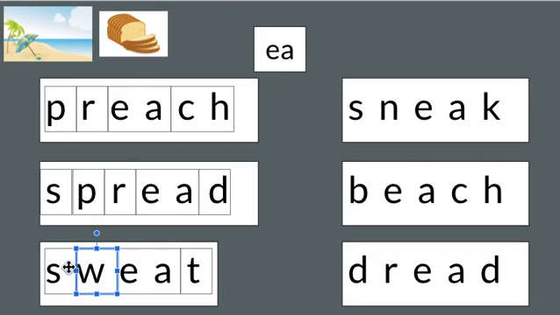It does make sounds like sweet. There are words that say sweet, and there are words that say sweat, like when you get hot and sweaty. In this case, EA is representing the short E sound. S-W-E-A-T spells sweat, like when you're hot and sweaty. But the sounds match also for sweet. So in this case, if you see this word and you try both E sounds and they both sound right, usually you're going to have to use the sentence around it to help you figure out the right pronunciation. Chances are good the sentence is going to sound very different if they're talking about sweat than if they're talking about sweet. So this word here, S-W-E-A-T, is sweat, like bread.